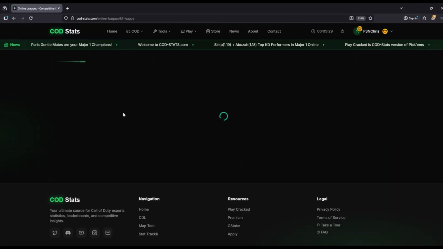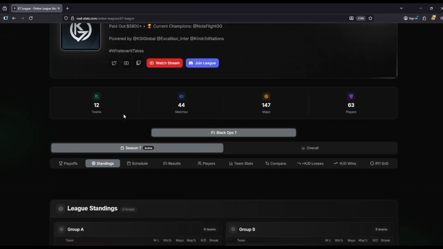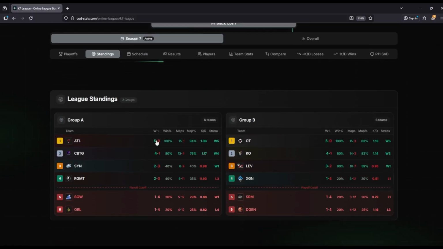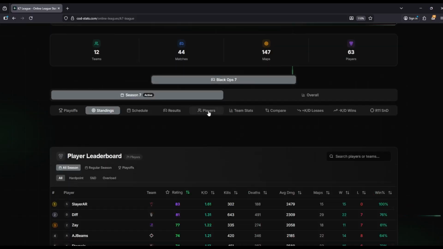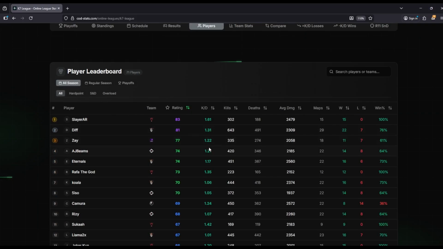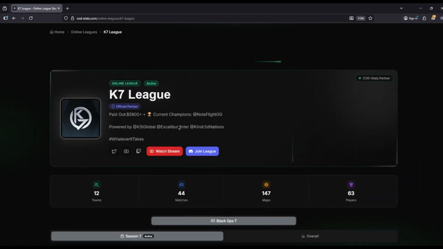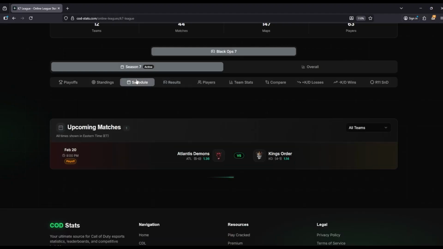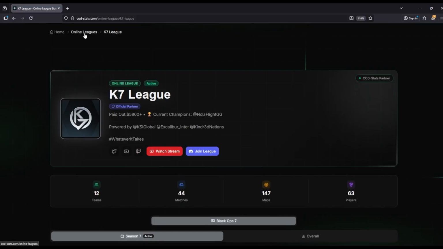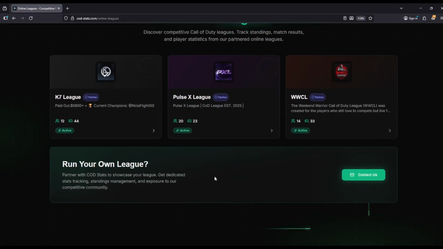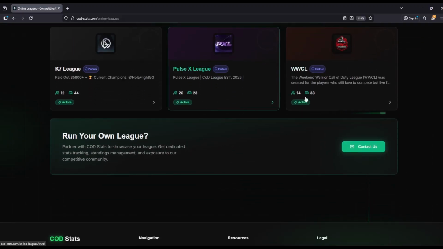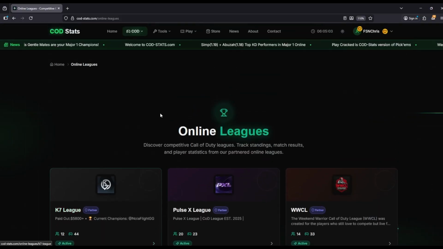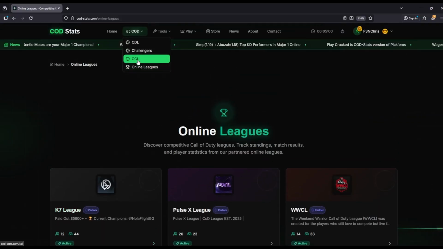So you guys can see here's the K7 League. Here's all the details on the league itself. Group A, Group B, the players, their stats. I mean, this is, you know, it's very comprehensive, guys. You got all the results. You got the schedule. You can see the upcoming matches. We have a match coming up in 2 days. So, yeah, and you can look at that, obviously, for all the other leagues, the Pulse League, the Weekend Warrior League, etc. So, let's look around a little bit more.